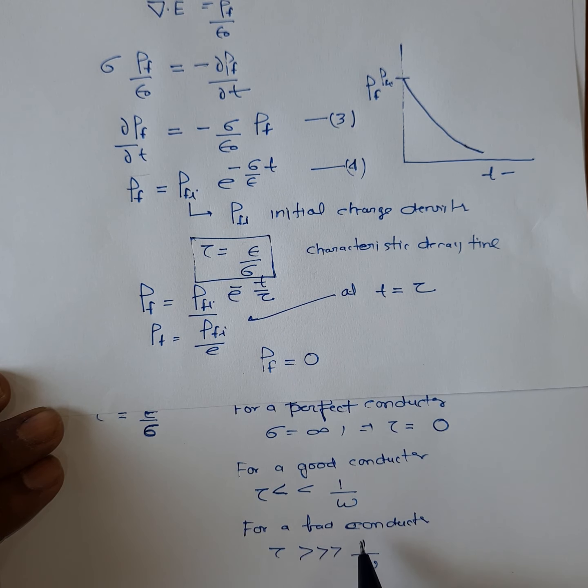And for a bad conductor, the characteristic time of dissipation of charges is very high. For example, if you put some charges inside an insulator, it will take a very large time to flow out from its volume to the surface.